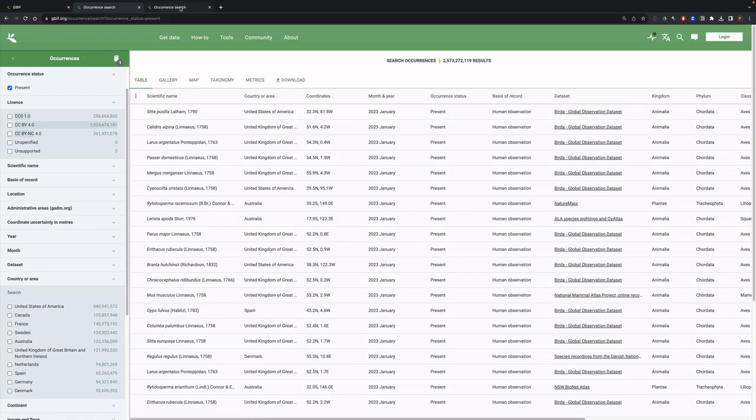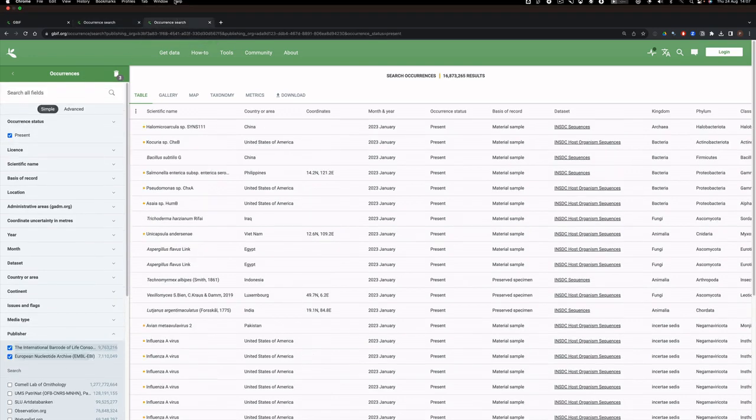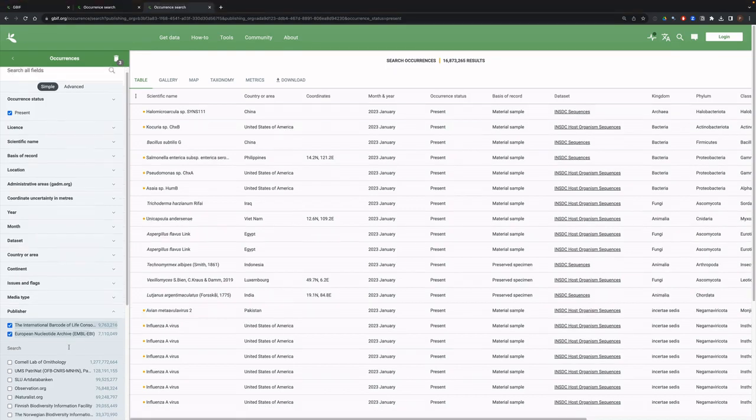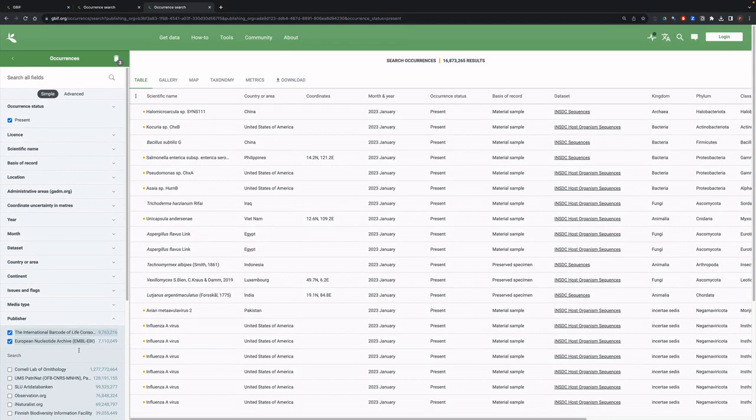We can also look by publisher, and this is where we get to sequence data. So there are 2 main publishers of sequence metadata. This is data about the locations and species for sequences that occur in INSDC databases. That's a data set from the European Nucleotide Archive with 7.1 million species occurrence records linked to sequences, and the International Barcode of Life Consortium with 9.7 million, which gives us a total of 16.8 million species records that are associated with sequences.